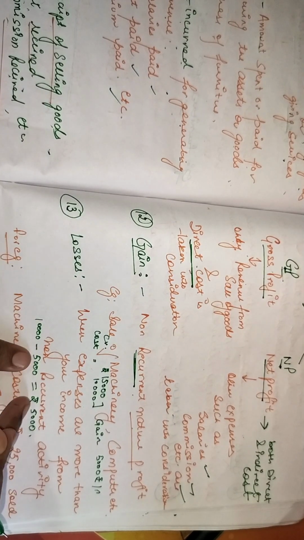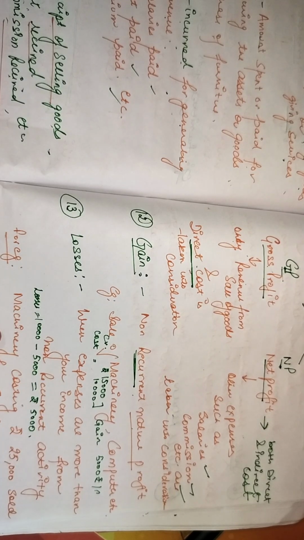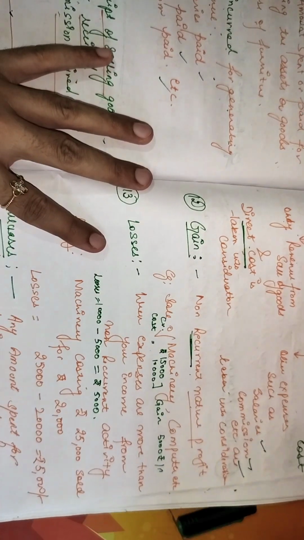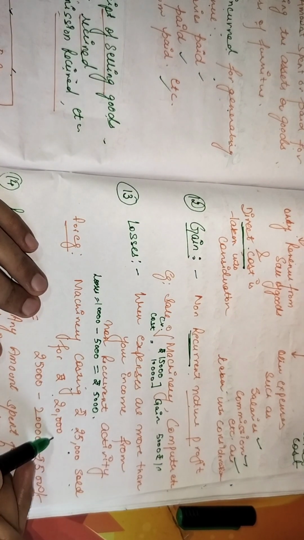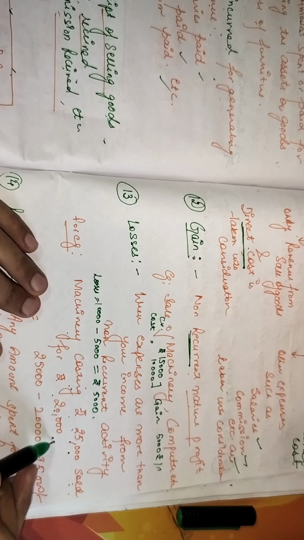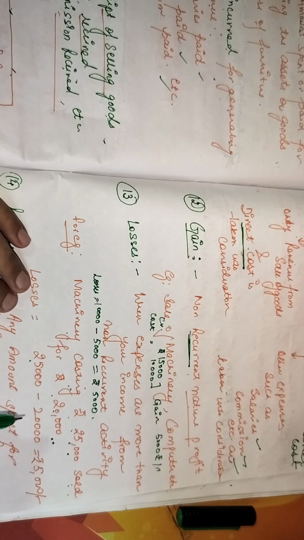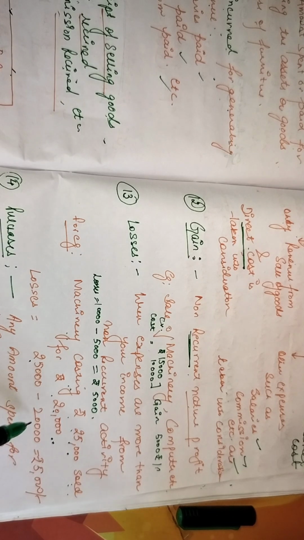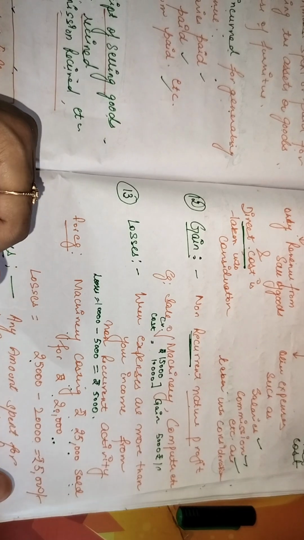So 5,000 will be considered as your losses. Okay. Another example has been given here. Machinery costing rupees 20,000 sold in the market for rupees 20,000. Machinery costing rupees 25,000 sold in the market for 20,000. Now 25,000 is the actual cost, but market value is only 20,000. So 5,000 will be your loss.